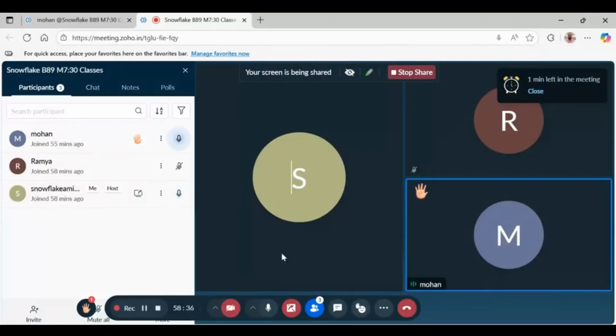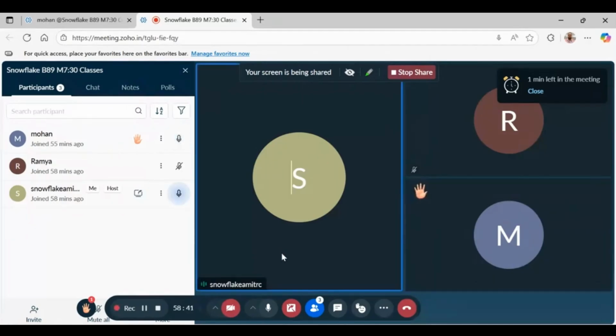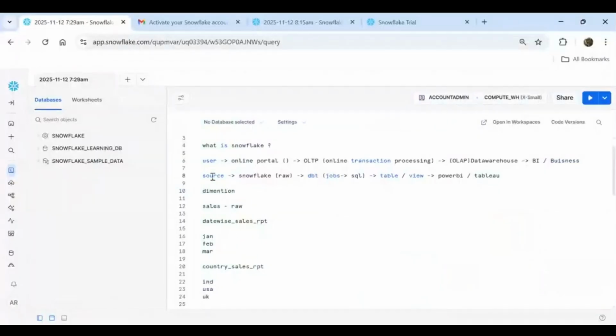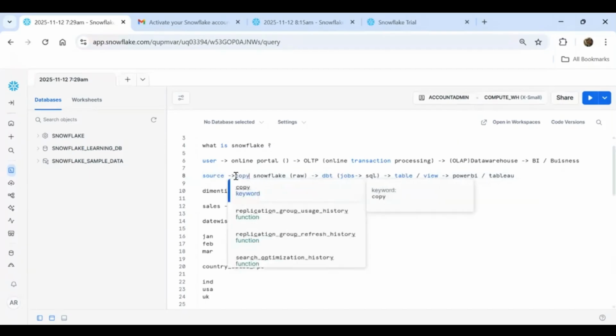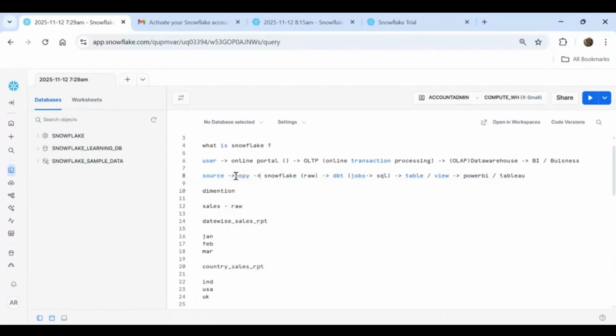So where does the data engineering part come in here? This is entirely the data engineering part. First, from the source system, how will we extract the data into the Snowflake database? That is one thing. We have the Snowflake COPY statements to do that. I'll show you how to read the files, semi-structured data, JSON, Parquet, CSV.